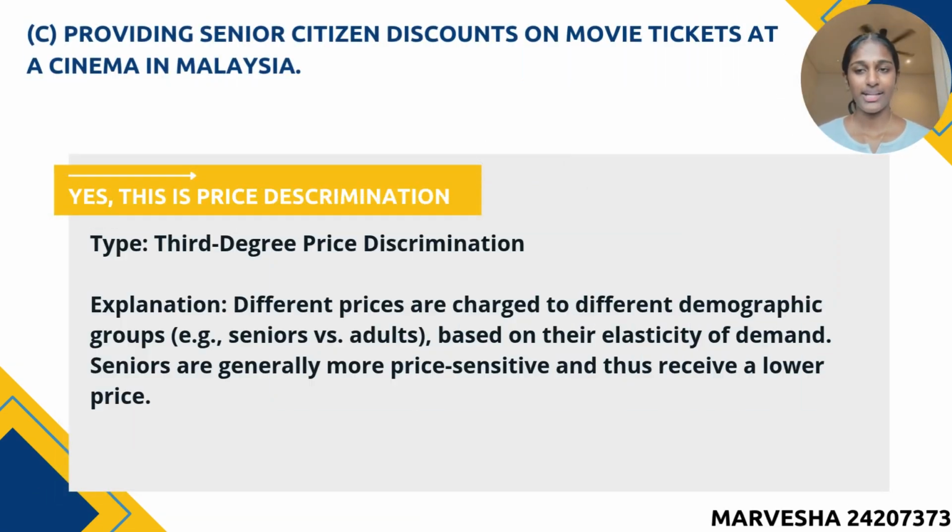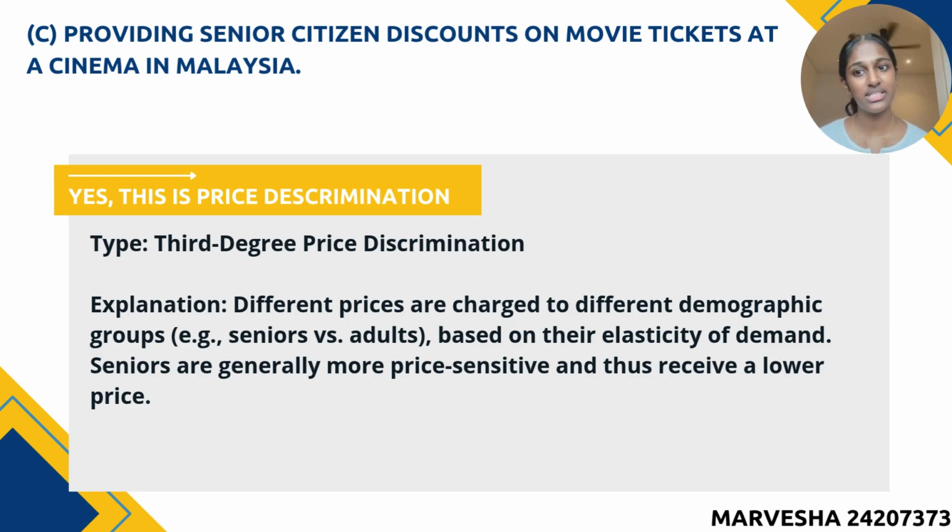Let's take a look at a common example of price discrimination, providing senior citizen discounts at cinemas in Malaysia. Yes, this is a form of price discrimination, specifically third-degree price discrimination. Here's how it works. The cinema charges different prices to different demographic groups. Seniors, who are usually more price sensitive due to limited income or fixed pensions, are offered lower ticket prices.